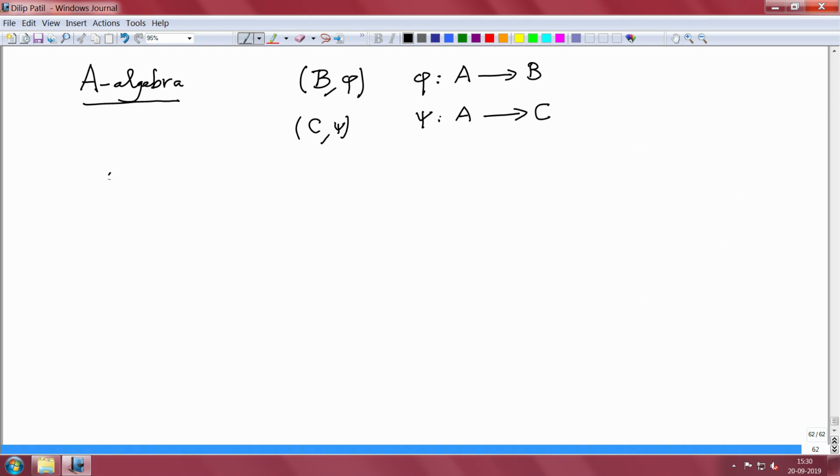F from B to C is an A algebra homomorphism